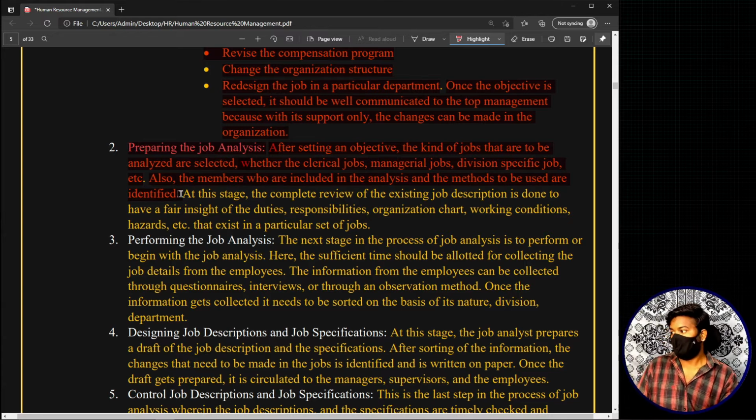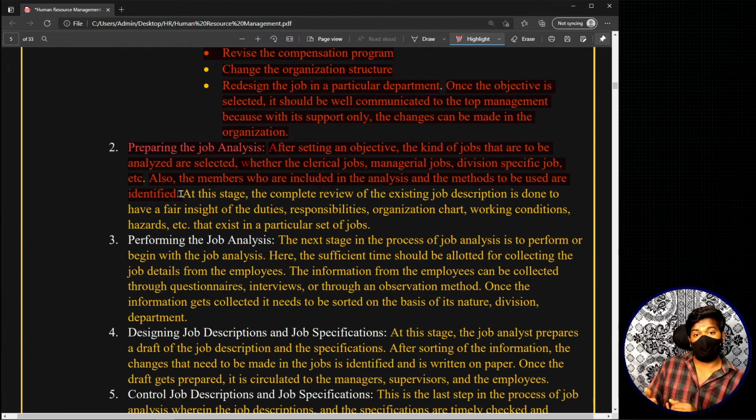And see, first of all, if I am the person who is responsible to do all this kind of job analysis in an organization, I go to the top management and I start with the first step, telling them that this is the objective, so we have to do job analysis in the organization. In this way I communicate to the top management and I get their approval.